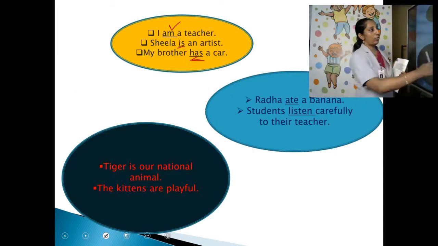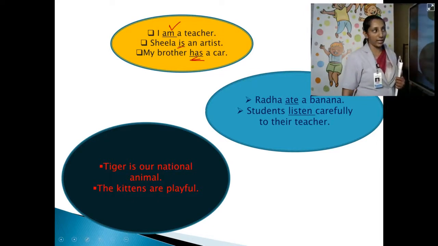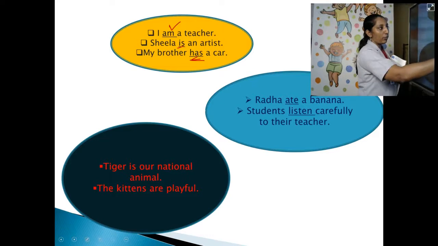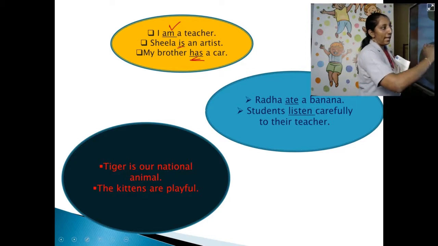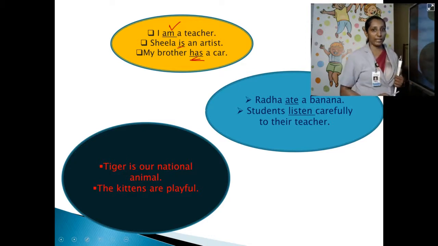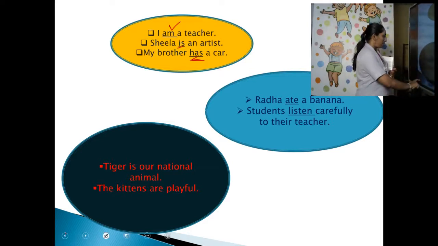Now, look here also. There are some more examples given. Radha ate a banana. Students listen carefully to their teacher. Here these underlined words are verbs. Ate is the past tense of eat.